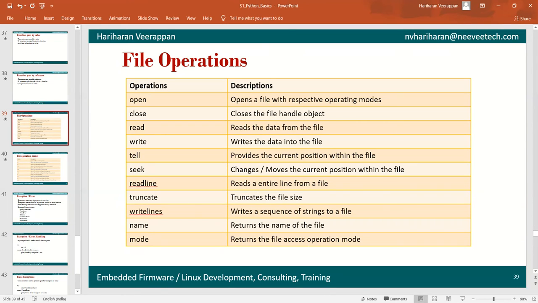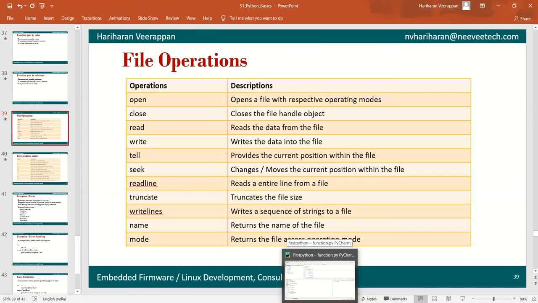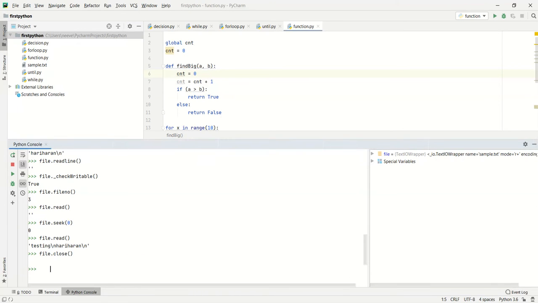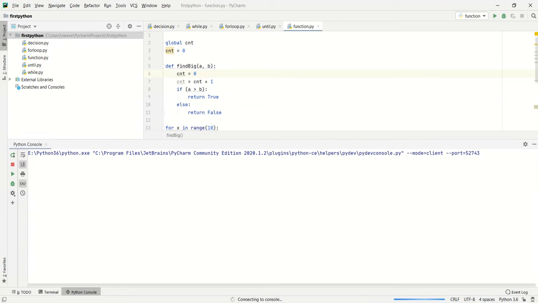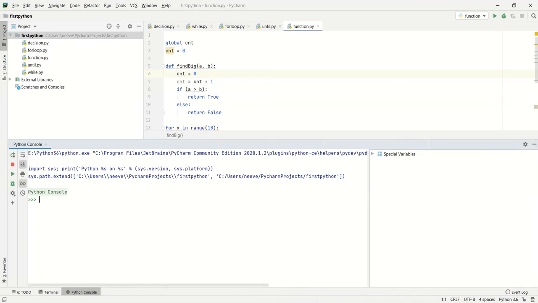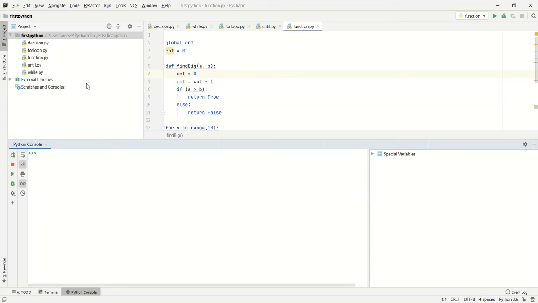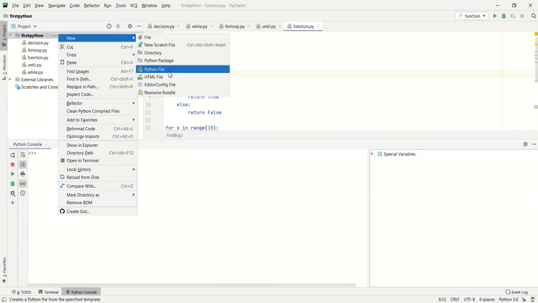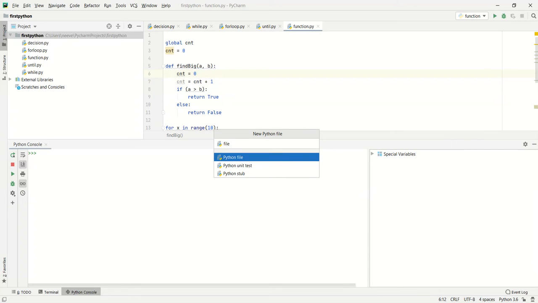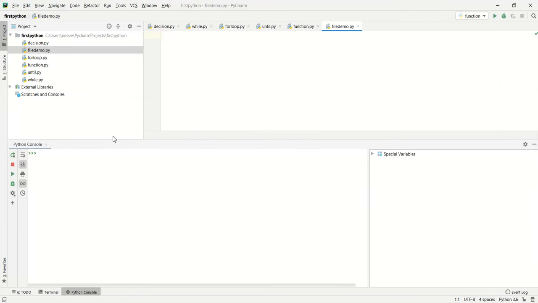Now here we will see how we can plan over here, and I am going to restart my console and clear all. I'm going to create a new Python file, demo.py is the new file I created.